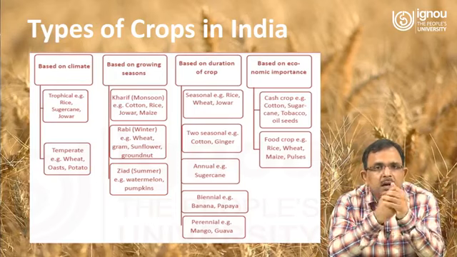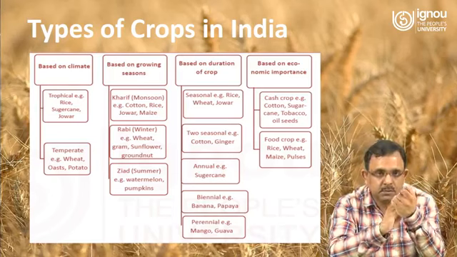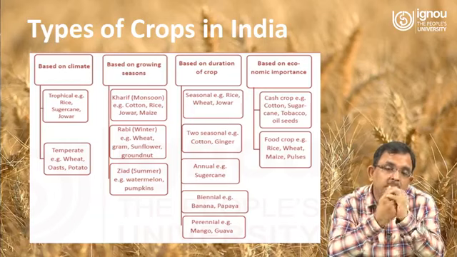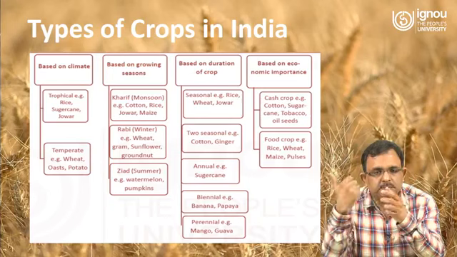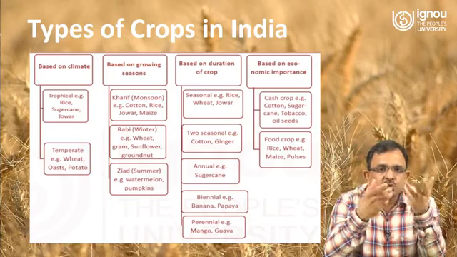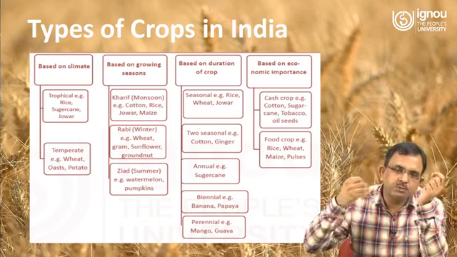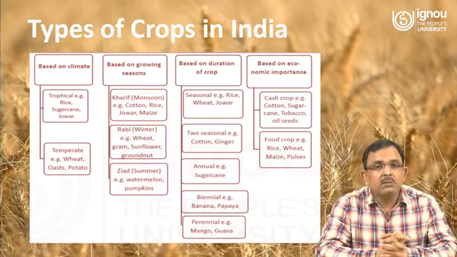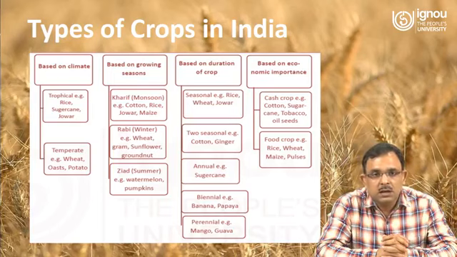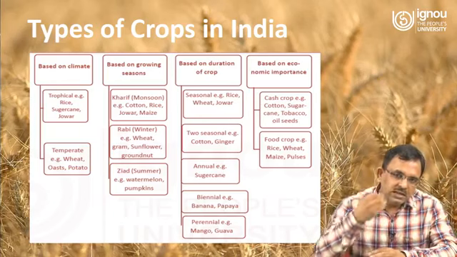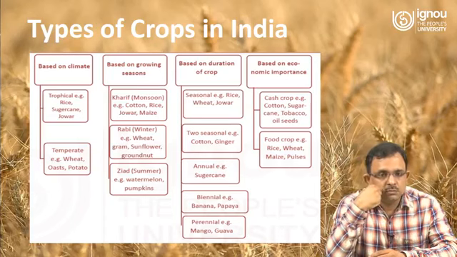Then there is the most common classification in India, which is based on the season, in which season the crop is being grown. They are Kharif, Rabi and Zaid. Kharif is basically monsoon crops like cotton, rice, jowar, maize, again the crops which require more water. Rabi is winter crops like wheat, gram, sunflower, groundnut. And in between Rabi and Kharif, there are some summer crops also.